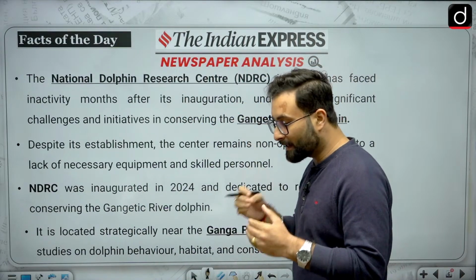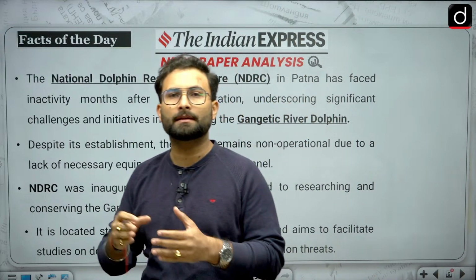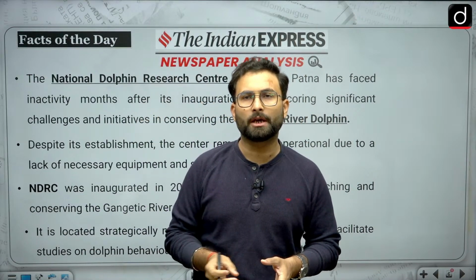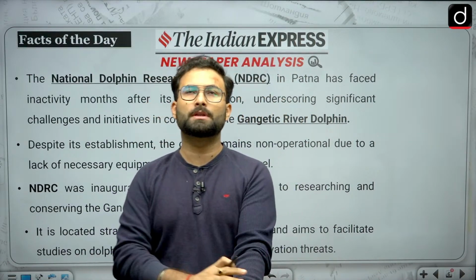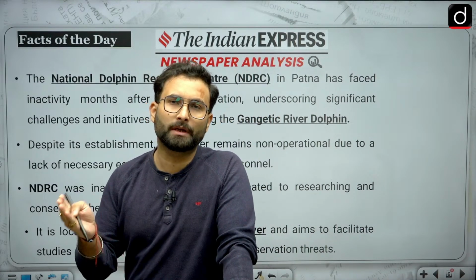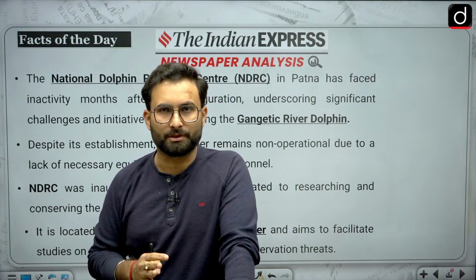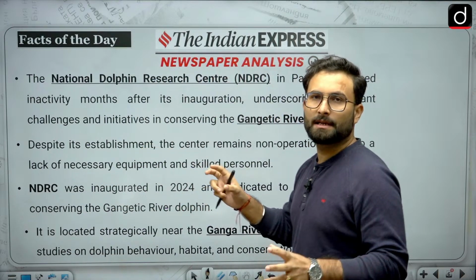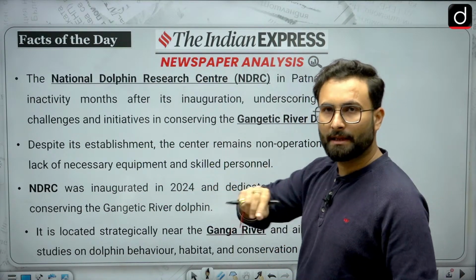When we talk about the Gangetic dolphins, these are found in the Ganga river, Brahmaputra river, okay, or their tributaries. When we talk about the country-wise habitat area, we will be seeing that they are found in India, Nepal as well as in Bangladesh. Okay, so these are about the Gangetic dolphin and their habitat.